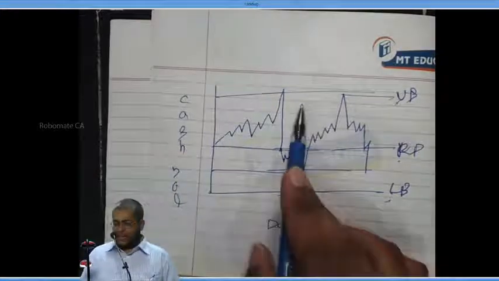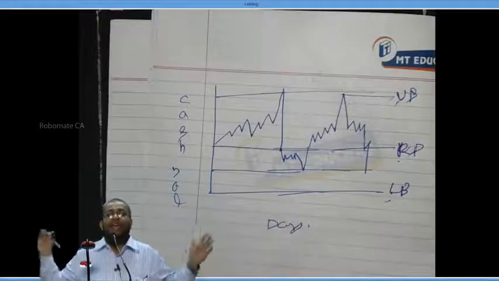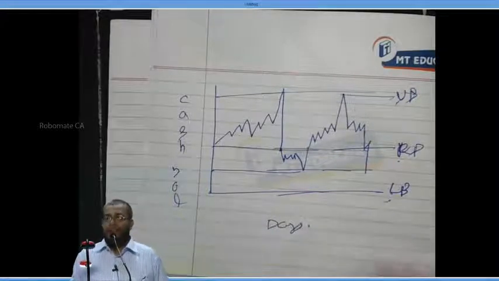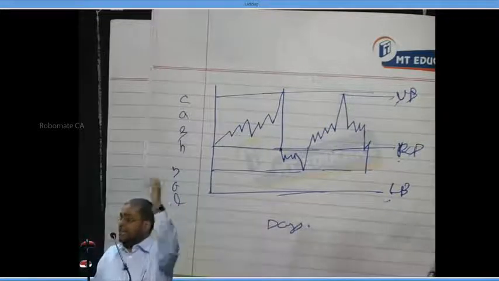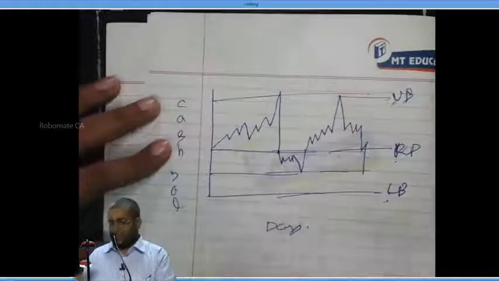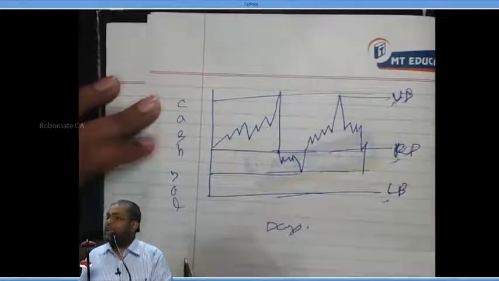As long as it is within the upper and lower bound, you need not do anything. The treasury manager can sleep. When will he wake up? When he gets a red alert. Cash touches above the upper bound, what should he do? He should invest. How much should he invest in securities? So much so that it comes back to the return point.